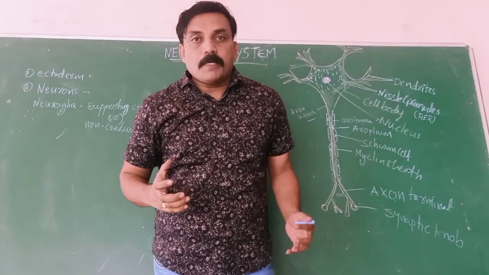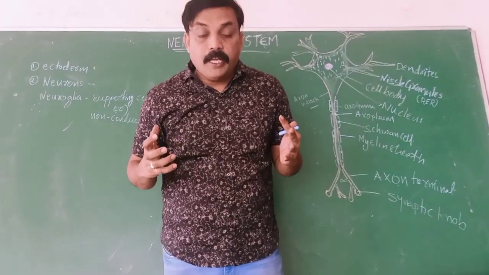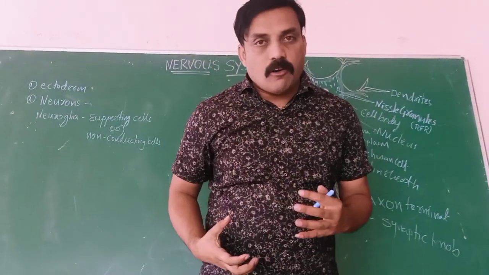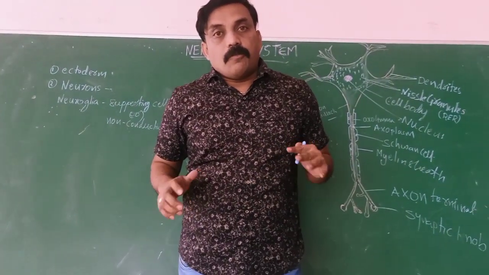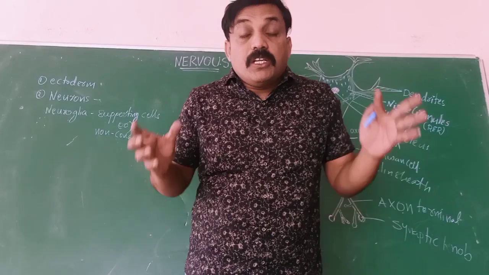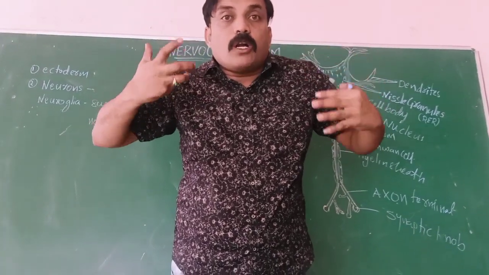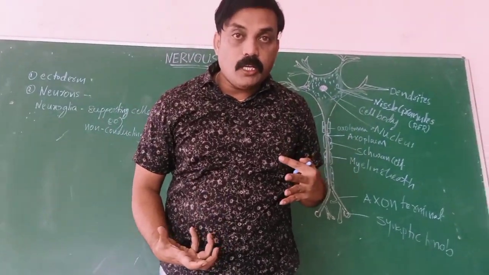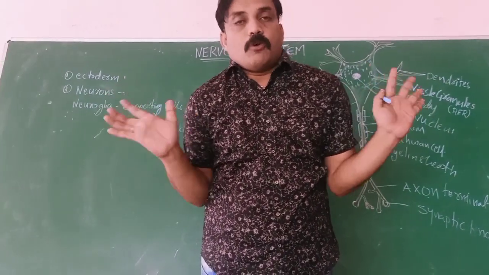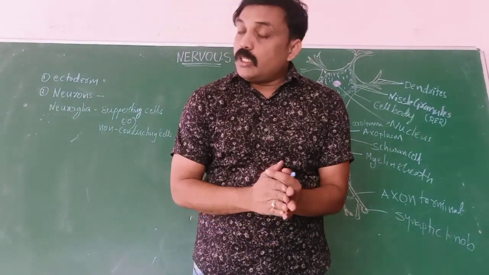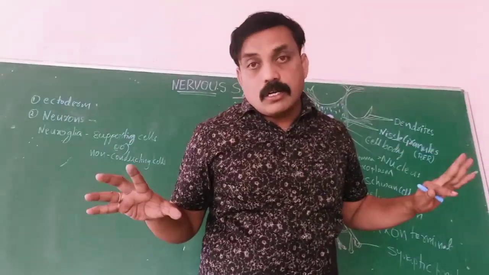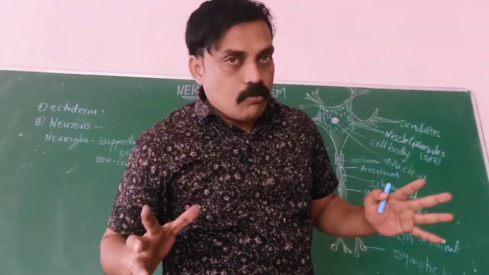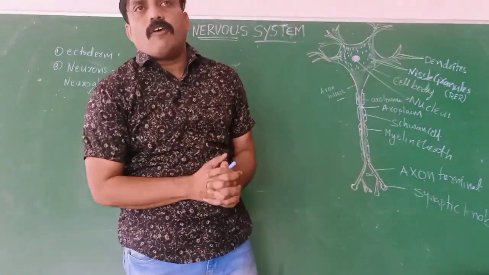What is the main purpose of it? It is the nervous system in our body. It controls and coordinates our body. Controls means what? For example, when we are walking, when we are standing straight, it controls everything. Whatever functions are in our body, it controls and keeps our body normal. So the nervous system is very important. It controls and coordinates all organs in our body.